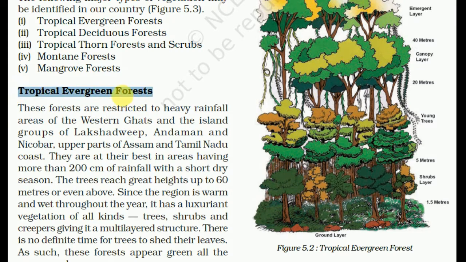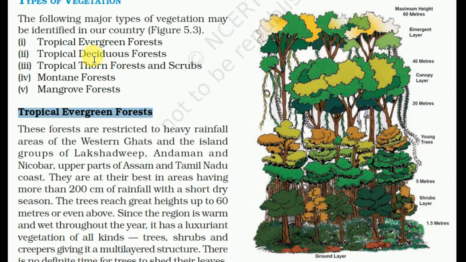There are 5 major types of vegetation in India: tropical evergreen forest, tropical deciduous forest, tropical thorn forest and scrub, mountain forest and mangrove forest. So first of all we will talk about the tropical evergreen forest.